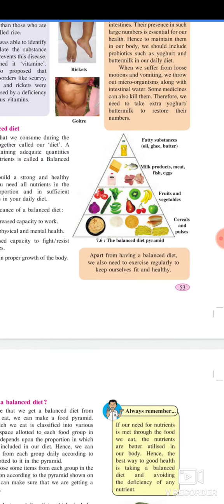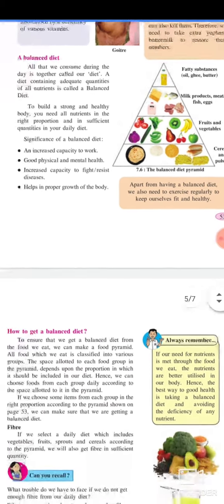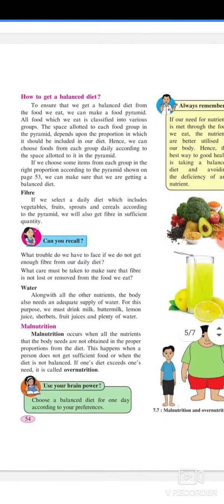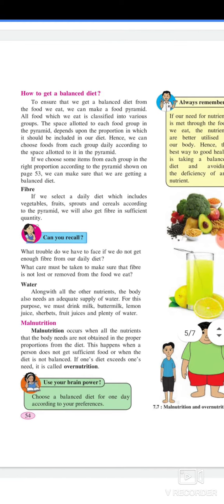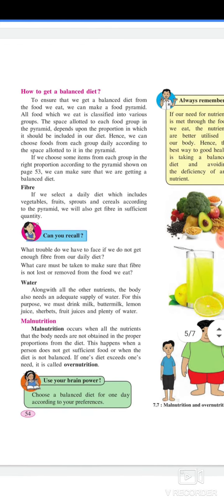Apart from having a balanced diet, we also need to exercise regularly to keep ourselves fit and healthy. How to get a balanced diet? To ensure that we get a balanced diet from the food we eat, we can make a food pyramid. All foods which we eat are classified into various groups. The space allotted to each group in the pyramid depends upon the proportion in which it should be included in our diet.